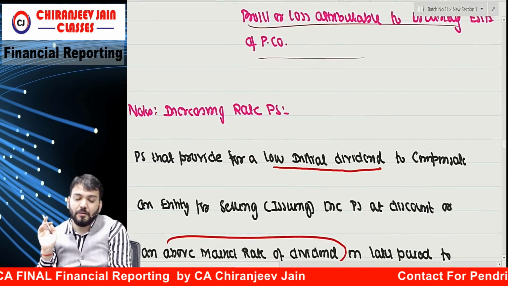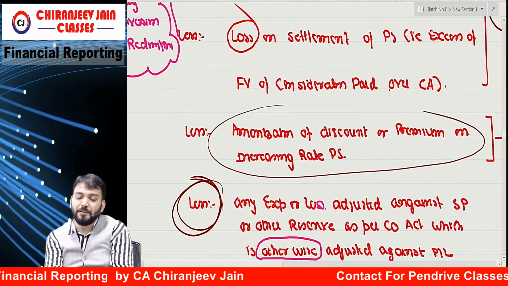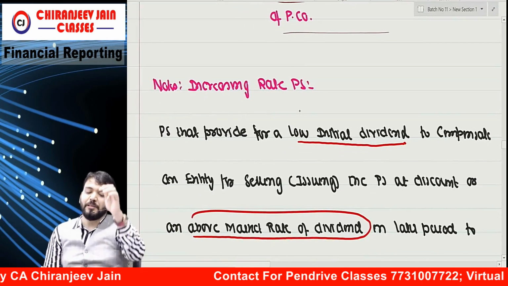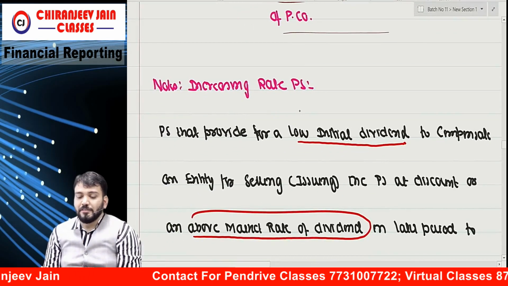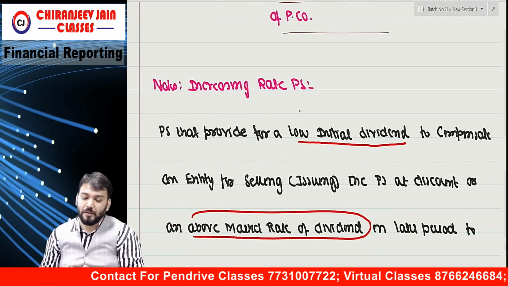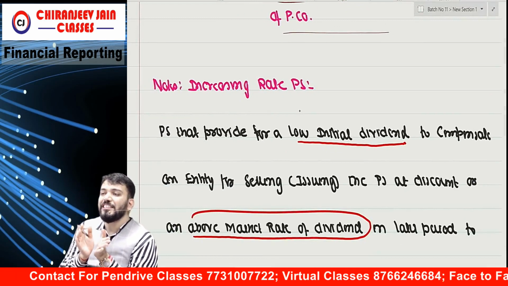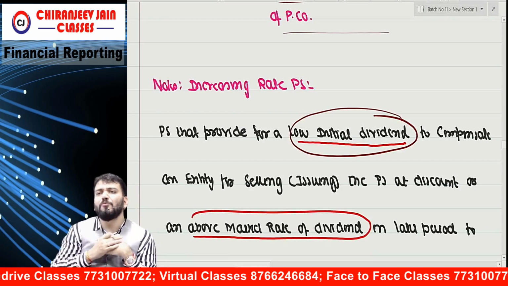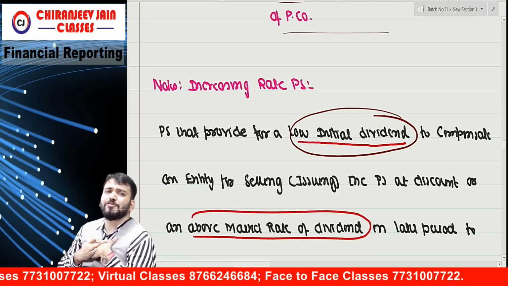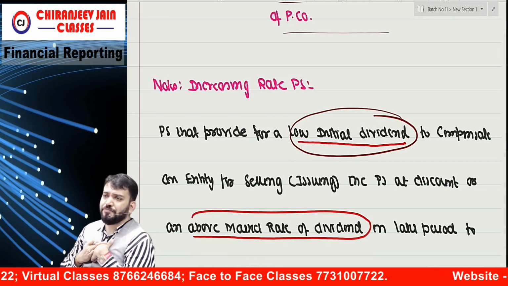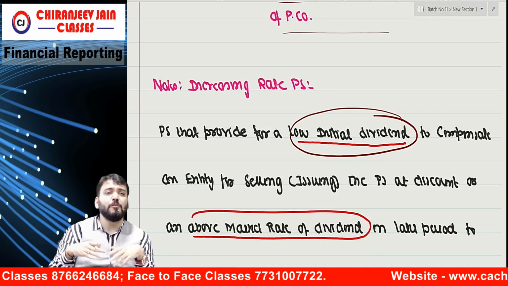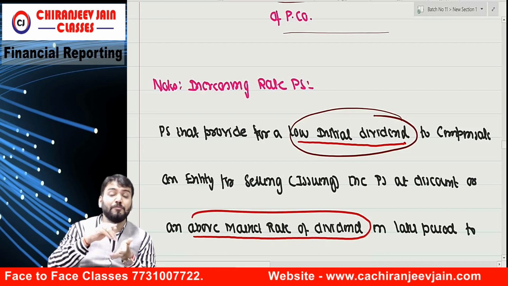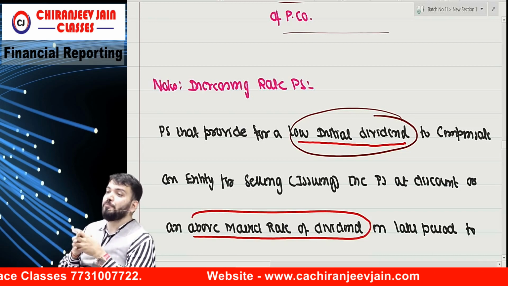Amortization of discount or premium on increasing rate preferences. So what are increasing rate preferences? Sometimes preferences provide a low initial dividend. Why? Suppose I want to start a project that will become operative after 5 years, but I want funds right now because we are doing research and development.